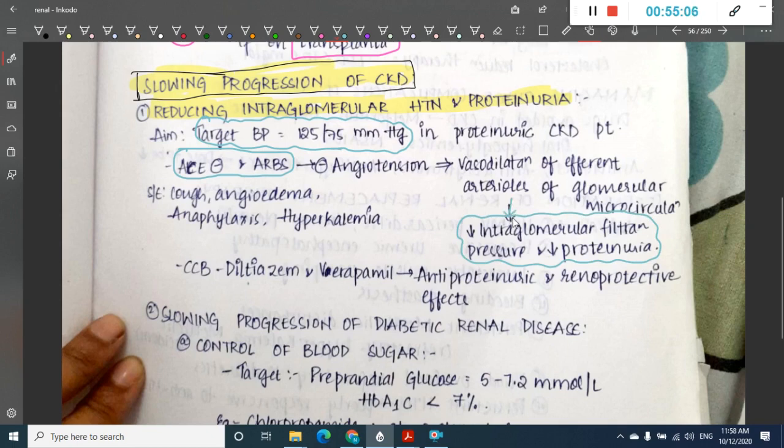The side effects of ACE inhibitors and ARBs are cough, angioedema, anaphylaxis, and hyperkalemia.